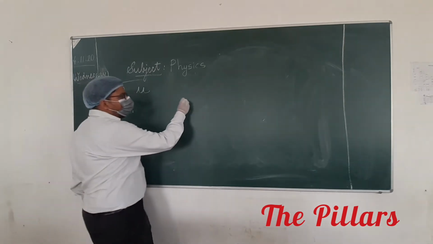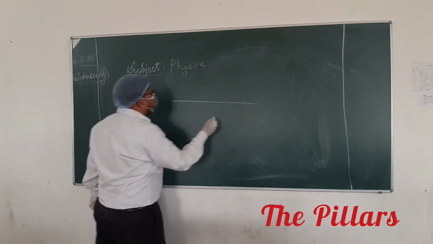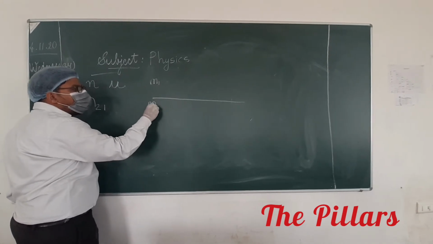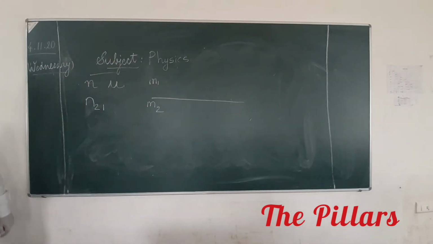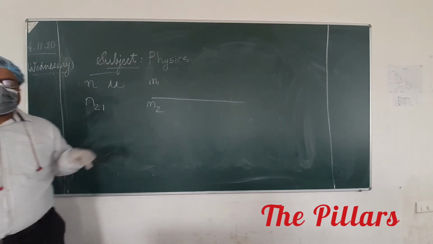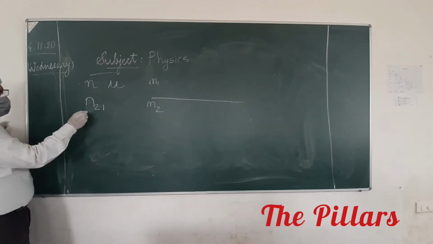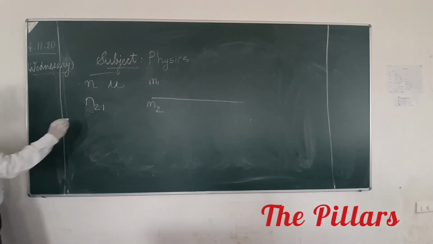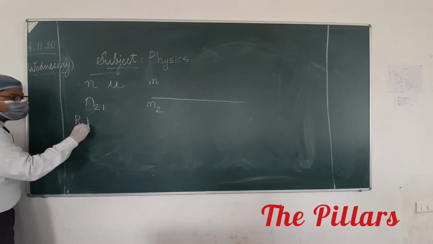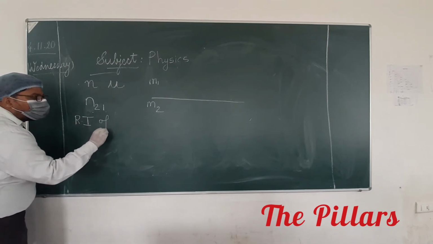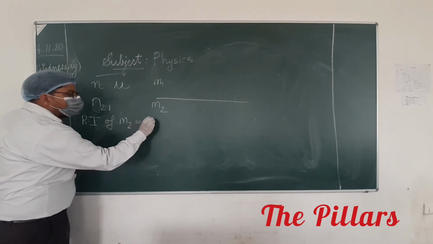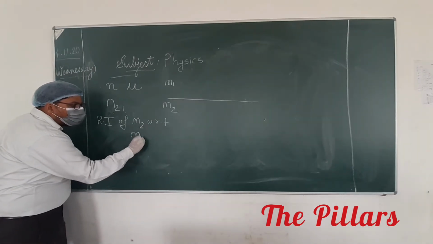What does it mean? Suppose we have a medium M1 and we have a medium M2. I am writing this N21. So first of all, what is this? It is refractive index of medium 2 with respect to medium 1.